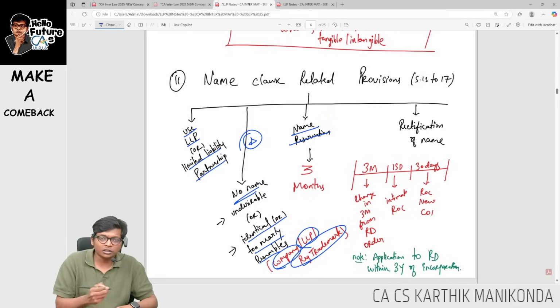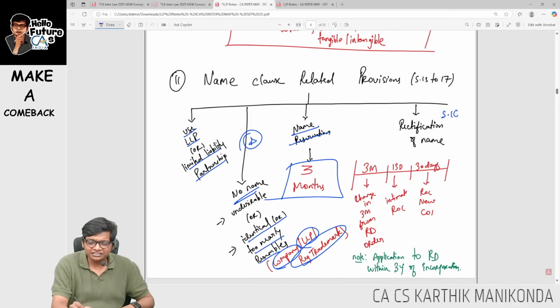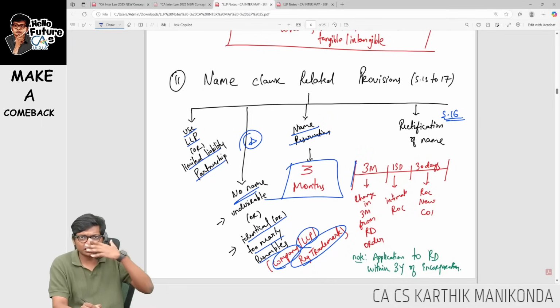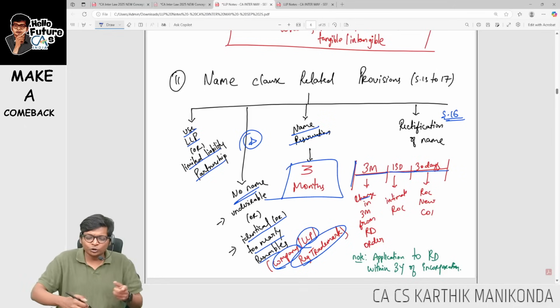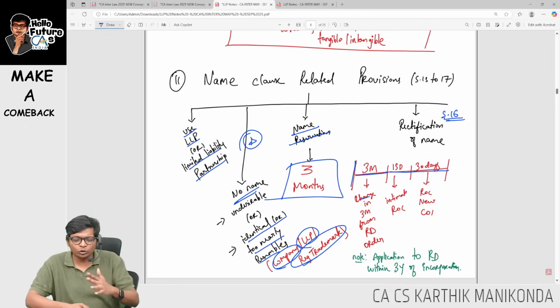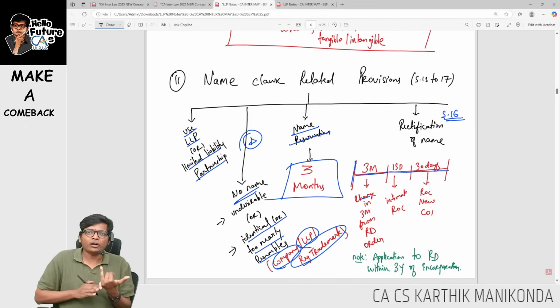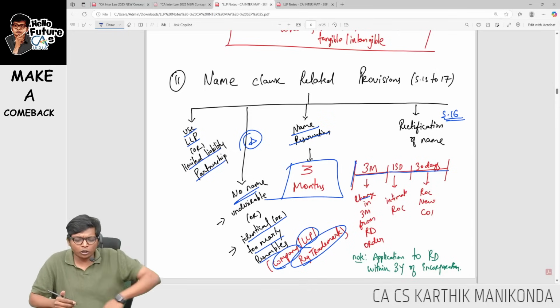Name reservation. Once you apply, it will be reserved for 3 months. Rectification is just like section 16 of Companies Act. When the Regional Director orders you for rectification, they will order you to change within 3 months. Once you change within 3 months, you intimate the ROC within 15 days, and then the ROC will give you a new certificate of incorporation within 30 days. The same provision is there in Companies Act and over here.